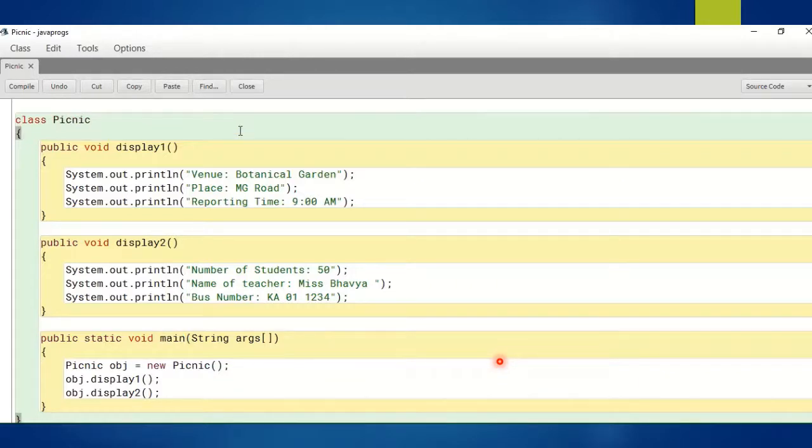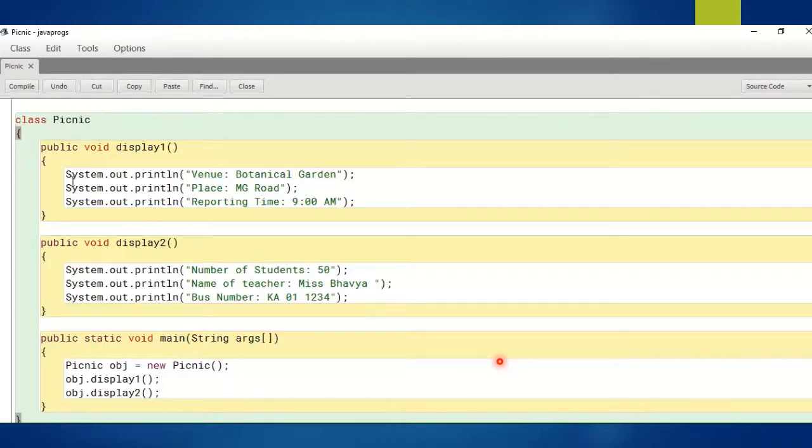As I discussed earlier, each class will contain certain characteristics and behavior. These characteristics are called data members and these behaviors are called member functions, or member methods. In this class picnic, we have two member methods, display 1 and display 2. Inside the display 1 method, we have included three output statements. According to our question, it told us to write all the venue details, place, reporting time in the display 1 method.